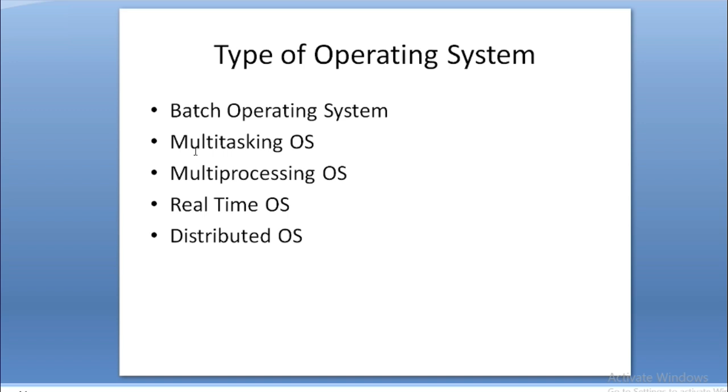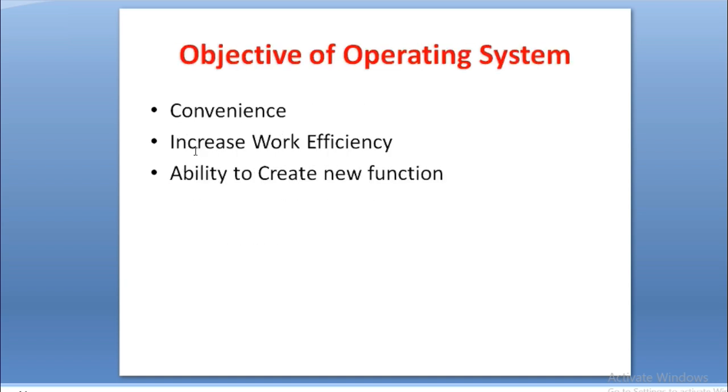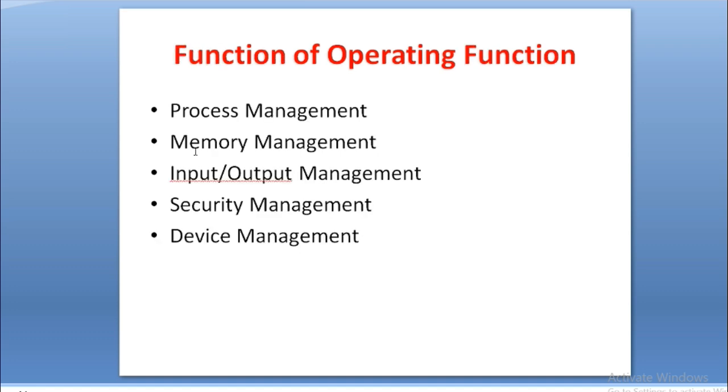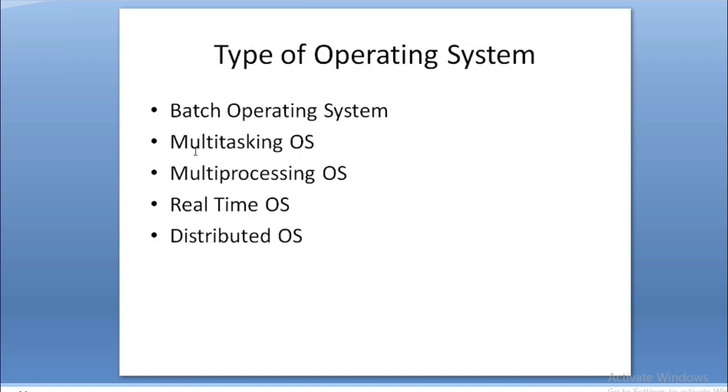So friends, I already explained there are 4 topics here. First one is the definition of operating system. Second one is the objective of operating system. Third one is the function of operating system, and the last one is types of operating system.